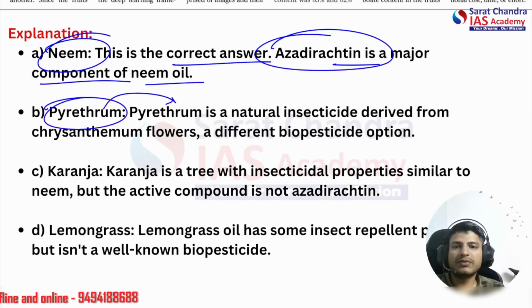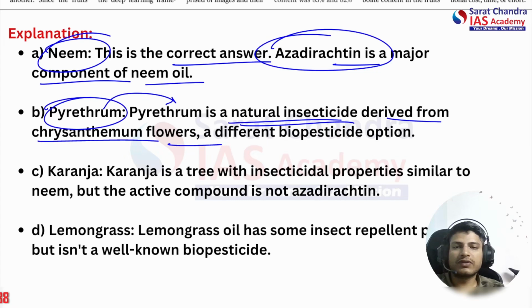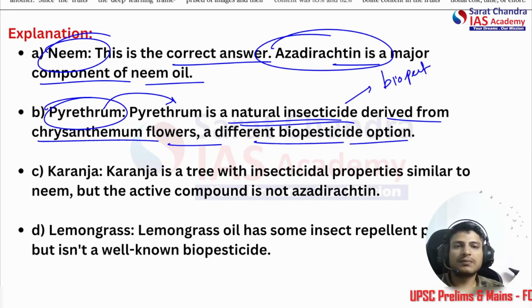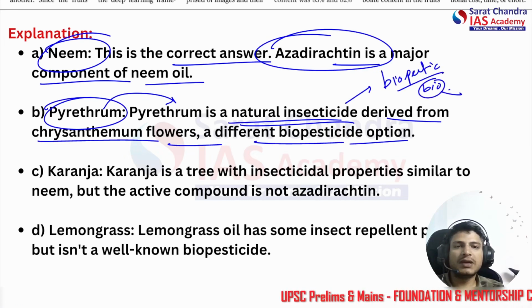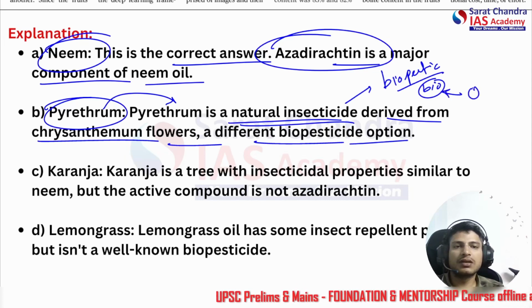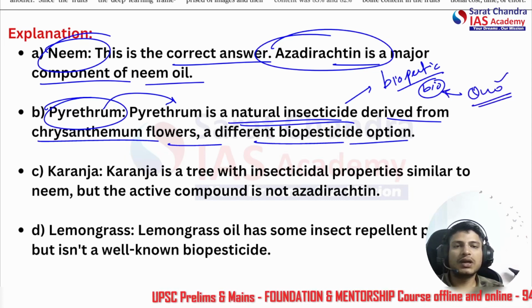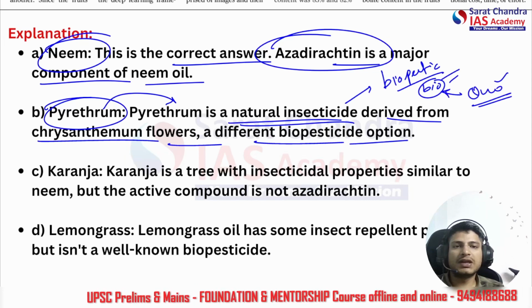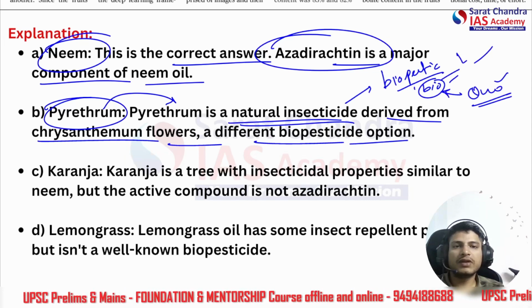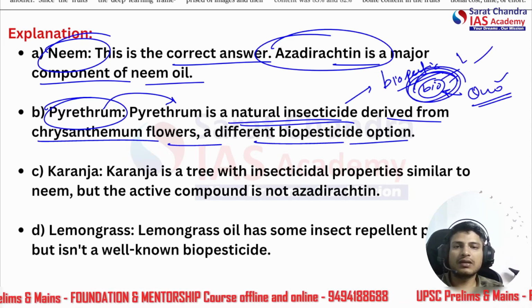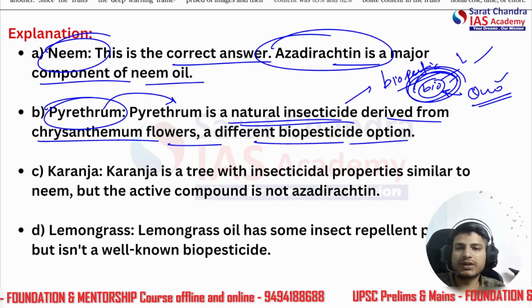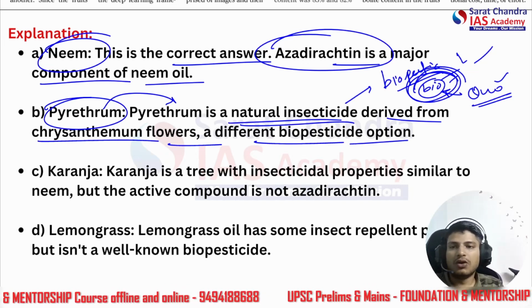Pyrethrum is a natural insecticide derived from Chrysanthemum flowers, a different biopesticide option. This type of question keeps coming. Insecticide, biopesticide, biotechnology. Wherever you read the word bio, the question will surely come in one year or another. Bio asphalt, bio treatment, bio this, bio that. Wherever you read this word bio, the probability of the question coming in the exam increases manifold.